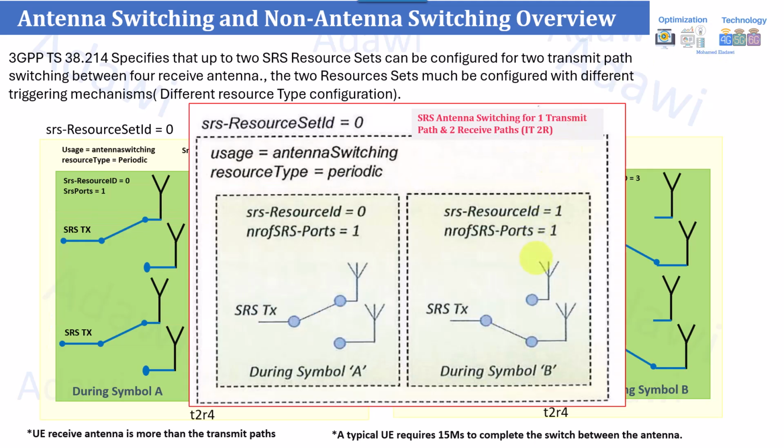Here I would like to show one more example, which is an easier one, for the scenario where we have one transmission and two receiver capability of the UE. You can see in the figure in the center here how the antenna switching will happen. During symbol A, the user will use this transmitter to send one SRS to sound the receiver radio condition here and send it in the uplink to the gNB. Then the second one is to switch the SRS transmitter to the second receiver. This is in the second resource set, resource ID 1. It will do the switching and send it in the uplink.